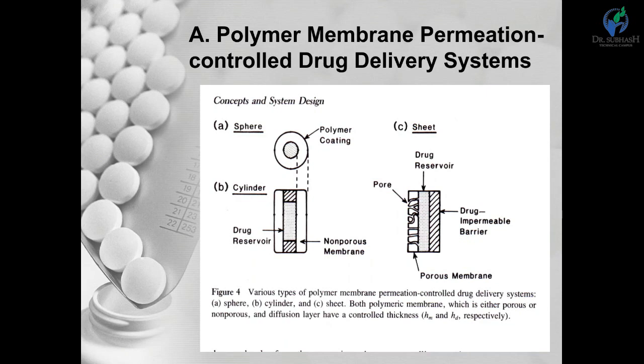Here the release of drug molecules from the polymeric membrane permeation system is controlled by the partition coefficient of the drug molecules, the diffusivity of the drug molecules, and the thickness of the rate controlling membrane. That is the important part: the diffusion of the drug molecules and the thickness of the encapsulating rate controlling polymeric membrane. These parameters control the release of drug molecules, or the rate of drug release, from the drug delivery system.